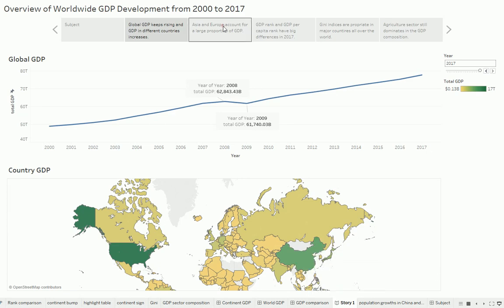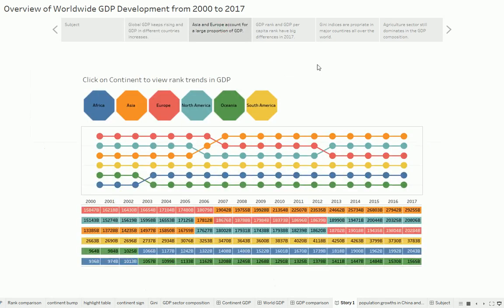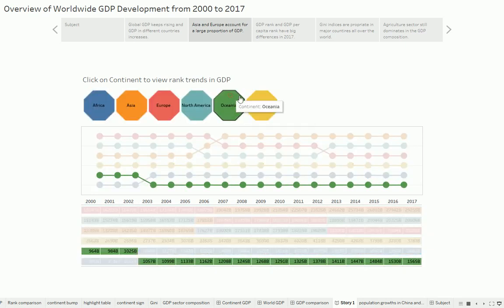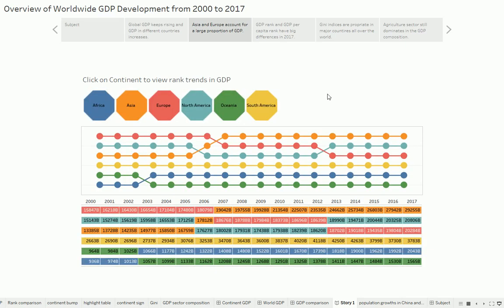Further, we can see the GDP value of different continents, or say different regions. Here we can click on different continents to view rank trends in GDP. In the bottom chart, the circle and line with pink and orange mean Europe and Asia account for a large proportion of GDP. And until 2017, the Asia GDP reaches 29,000 billion.